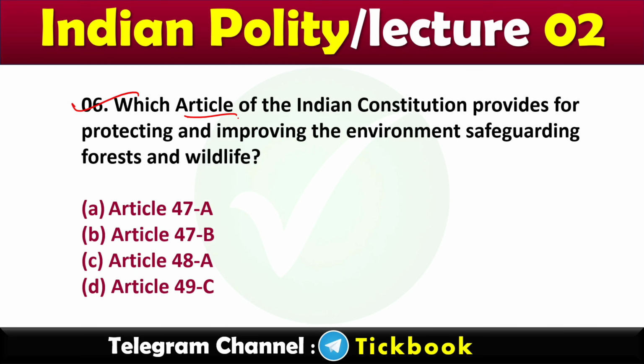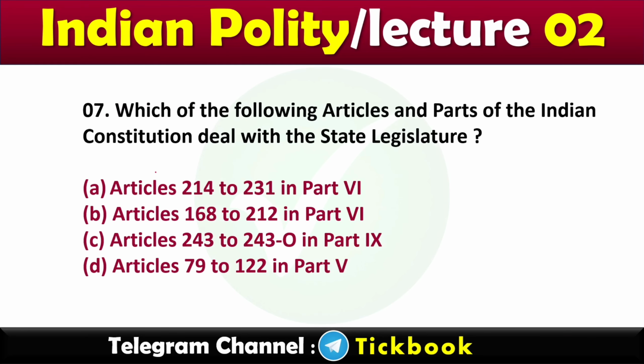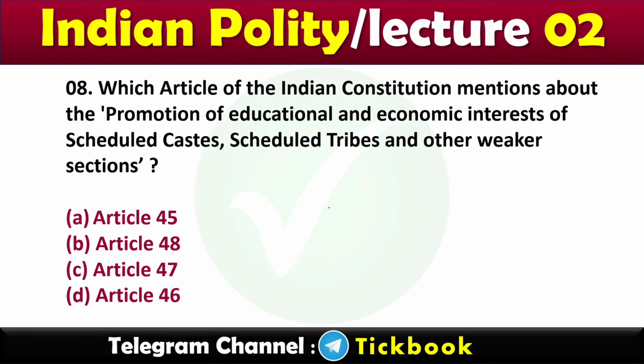Question number 6. Which article of the Indian Constitution provides for protecting and improving the environment, safeguarding forests and wildlife? Option number C, Article 48A. 7. Which of the following articles and parts of the Indian Constitution deals with the state legislature? Number B, Article 168 to 212 in Part 6.